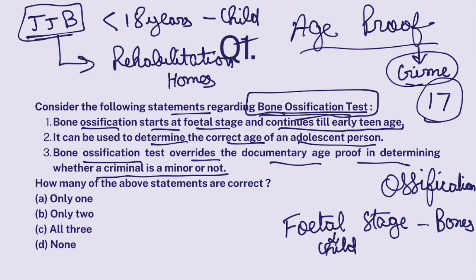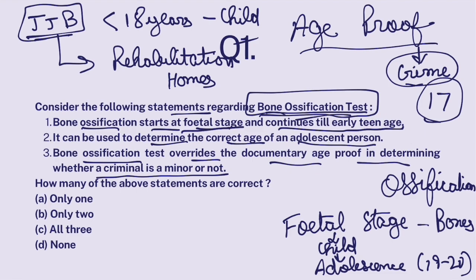A child is growing, then also their bones are developing, and this development of bones goes on till adolescence, which can be 19-20 years of age. Bone development goes on till 21 also in some estimates. Now actually looking at the bones of a person, one can basically check the development stage of that bone, and through that one can get an approximate idea of the age of a person. So this is what bone ossification test is.